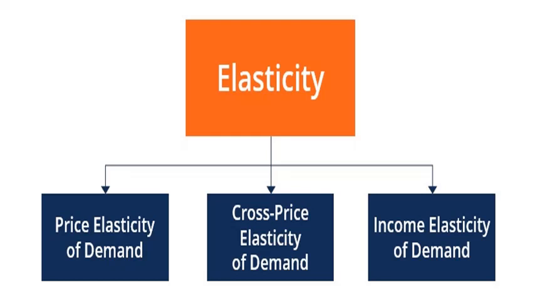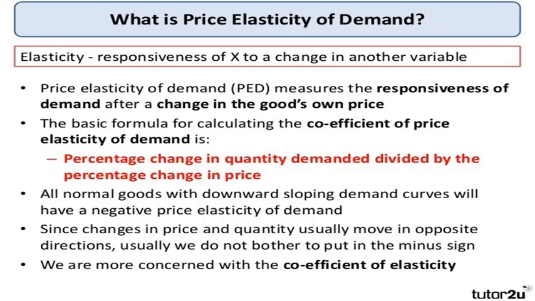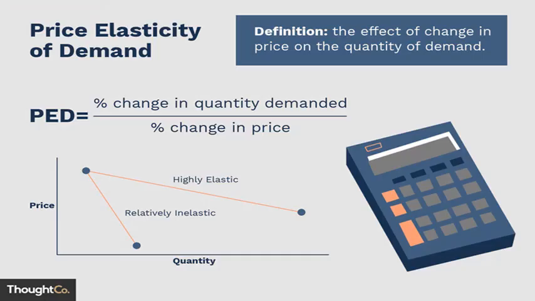The relationship between the percentage change in the price and the percentage change in the demand is known as price elasticity of demand. It shows the rate of change in demand for a given change in the price of the commodity. To measure the price elasticity of demand, the following formula is adopted. Price elasticity of demand is equal to percentage change in demand divided by percentage change in price.